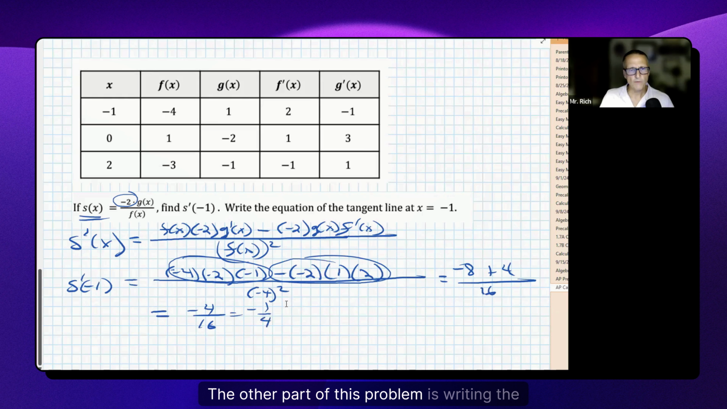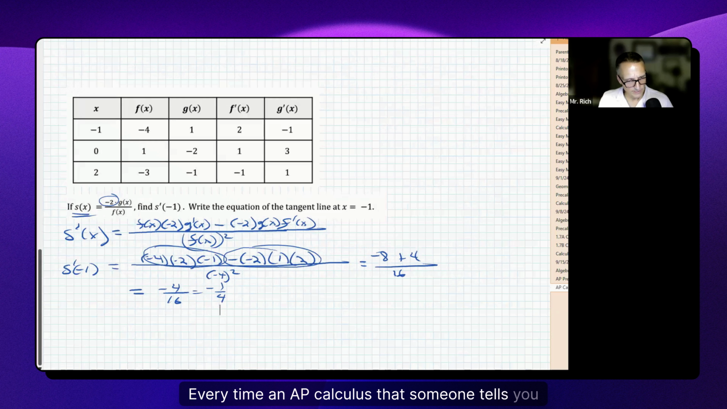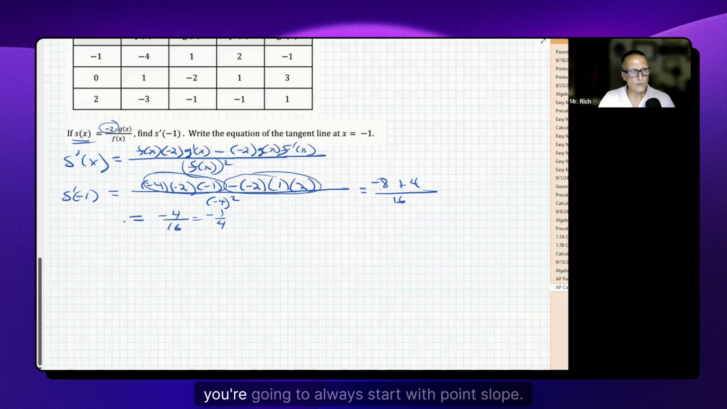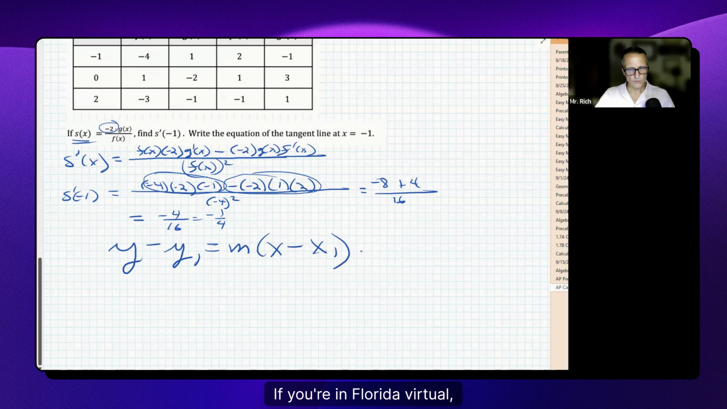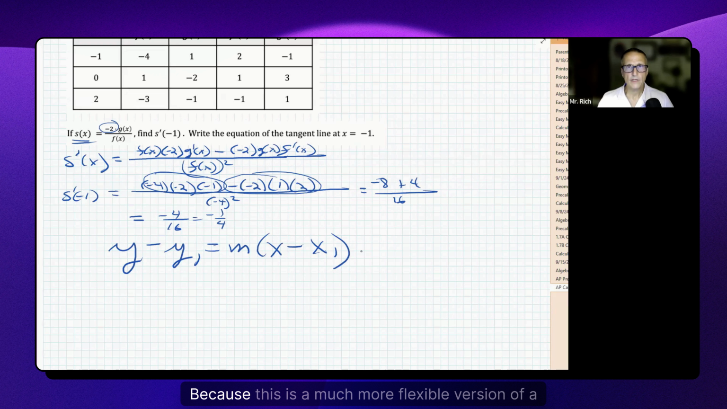The other part of this problem is writing the equation of a tangent line. Every time in AP Calculus that someone tells you to write the equation of a line, could be a tangent line, a normal line, you're going to always start with point slope. Hopefully your teacher has shown this to you. If you're in Florida Virtual, hopefully they're teaching you that. Okay, so that is how we write equations of lines. We don't use slope intercept. We use point slope because this is a much more flexible version of a linear equation.